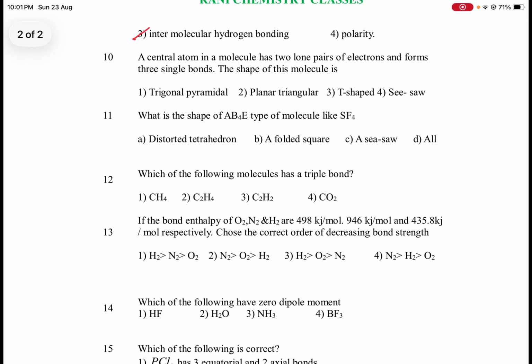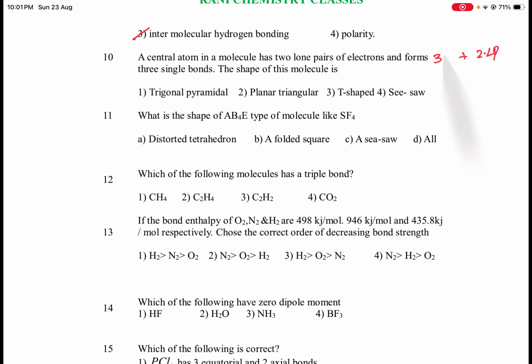Next, 10th one: a central atom in a molecule has 2 lone pairs of electrons and forms 3 single bonds. The central atom has 2 lone pairs, plus it forms 3 single bonds, means sigma bonds.